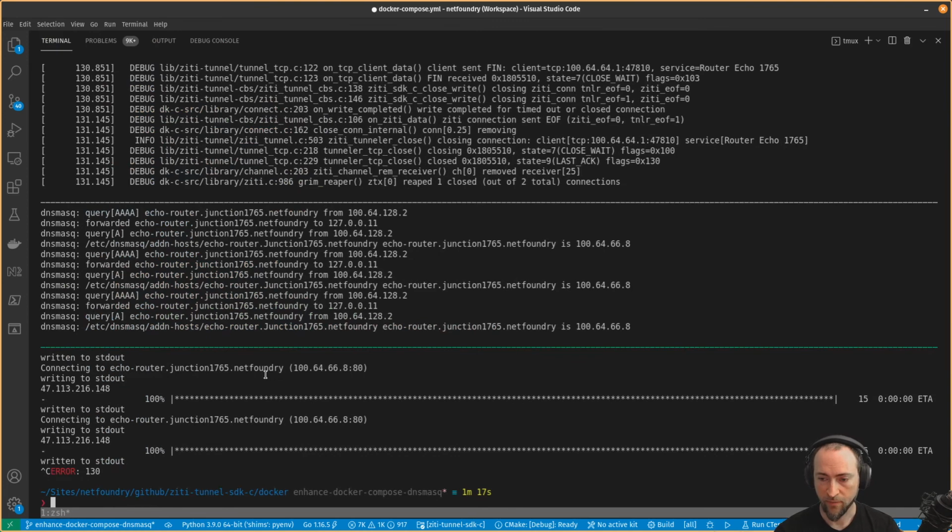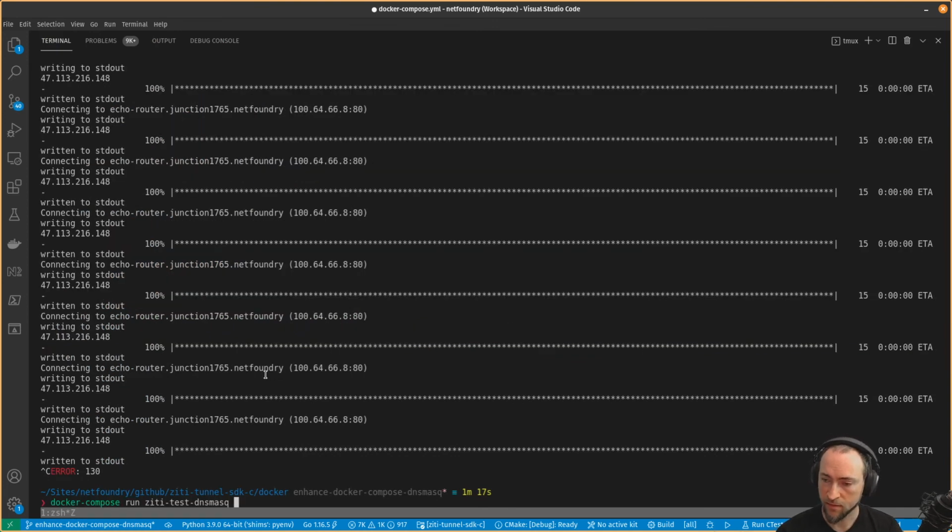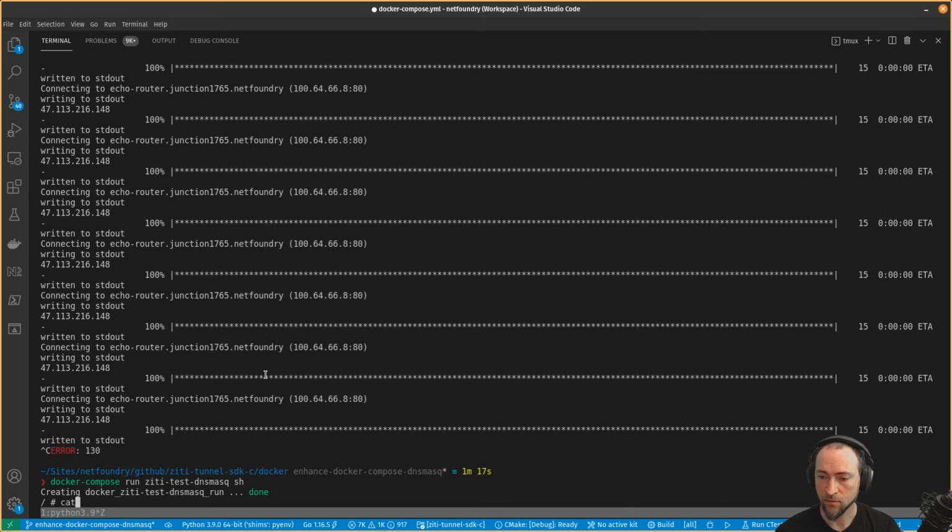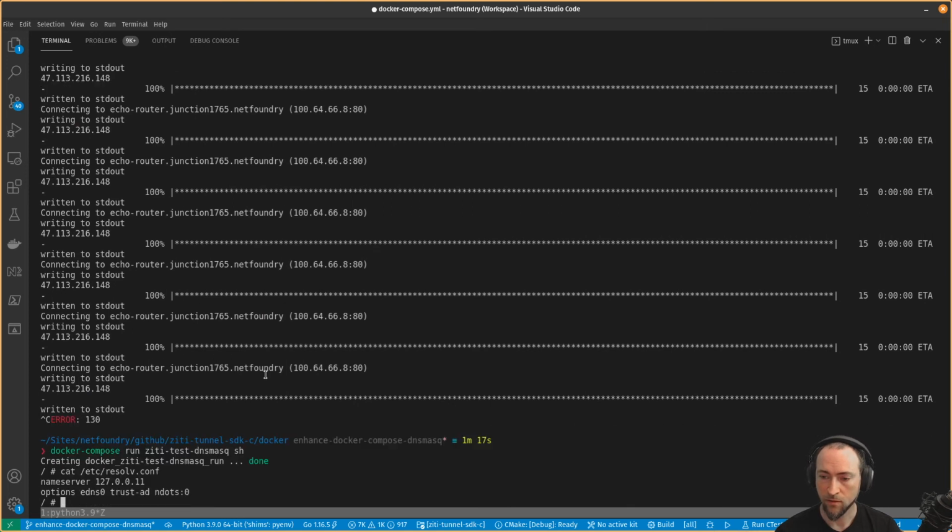So if we were to stop that container, our little test client, and instead just run shell, this is the Docker daemon. And that Docker daemon is like an automatic name server configuration for a Docker container. And Compose has, on our behalf, configured the API to use our DNS. So we can get the IP for this domain name all day long.